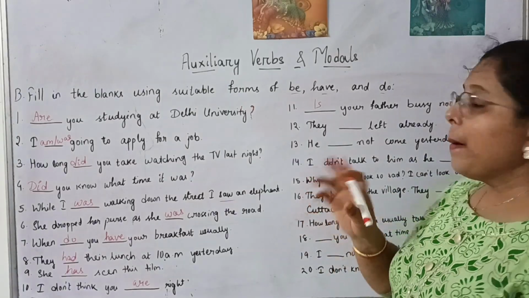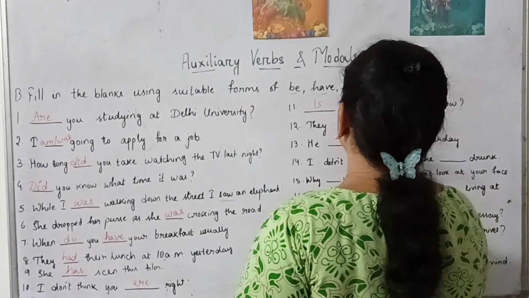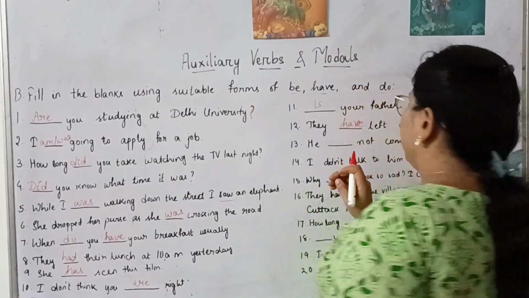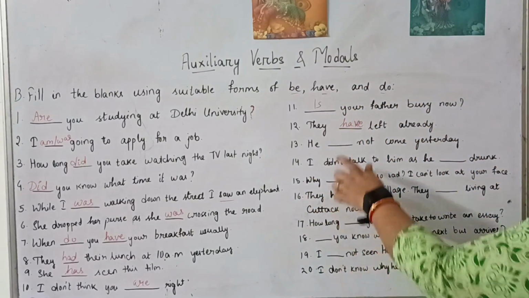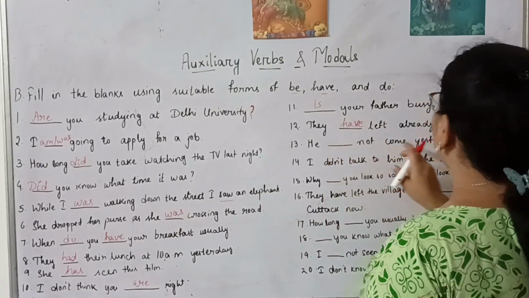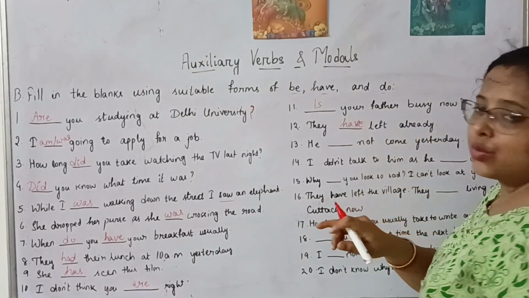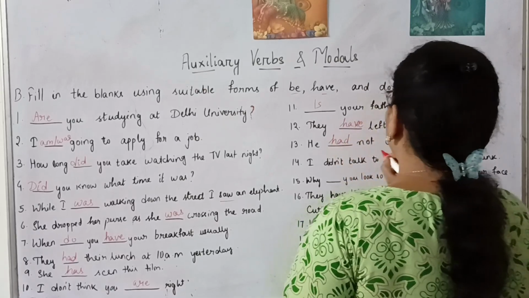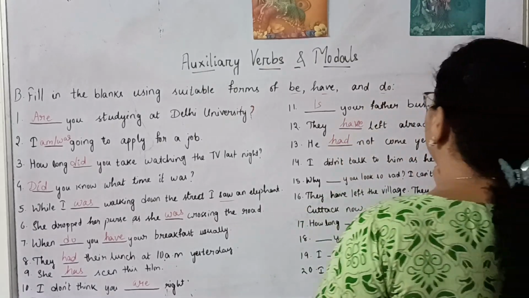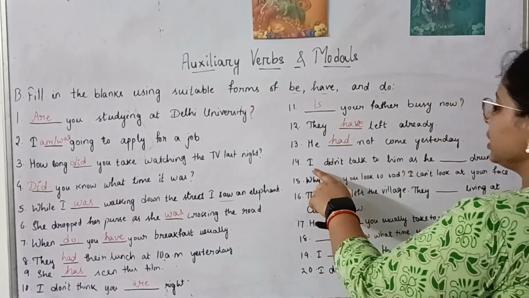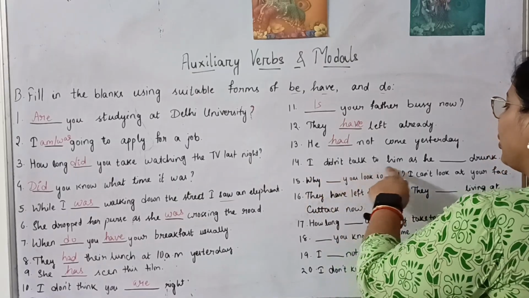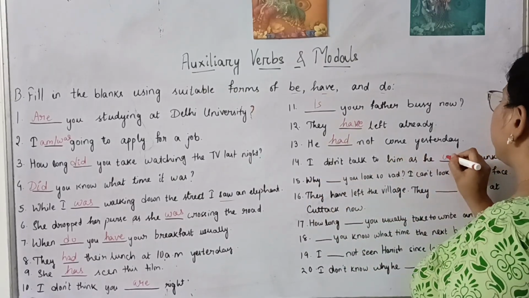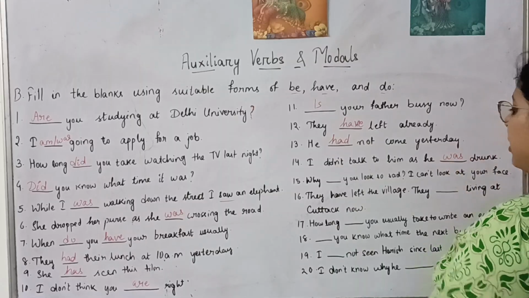So this is a present what? Present perfect. So they have left already. He did not come yesterday. Yesterday's talk, so it's a past tense. So he did not come yesterday. I didn't talk to him as he was drunk.